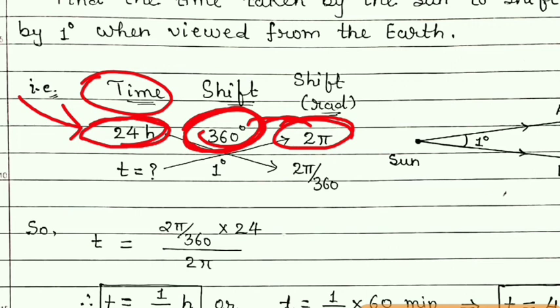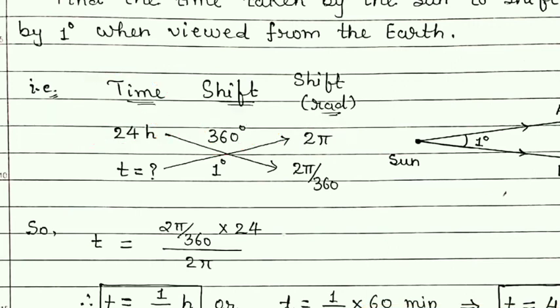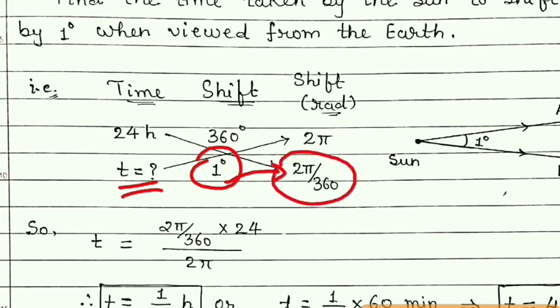Now if the change in the angle is 1 degree, what will be the time taken? 1 degree is equal to 2 pi by 360 radian. Why do we need to convert this into radian? It is because degree is not an SI unit, so we need to convert degree to radian, because radian is the SI unit.